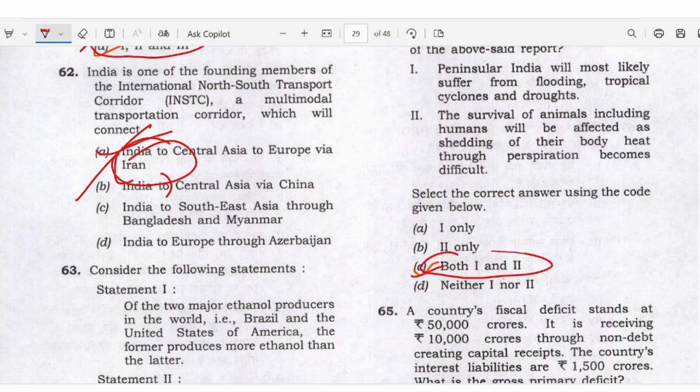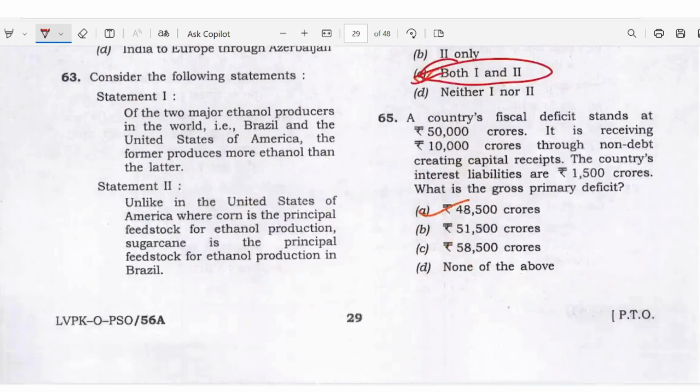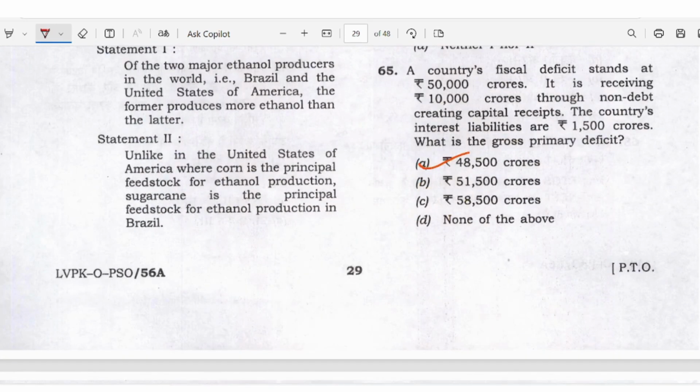Answer is C here. The country's fiscal deficit stands at 50,000 crore. If it is receiving 10,000 crore through non-debt creating capital receipts, and the country's interest liabilities are 1,500 crore, what is the gross primary deficit? If you know the definition of this, you can easily mark the answer. That is answer A here.